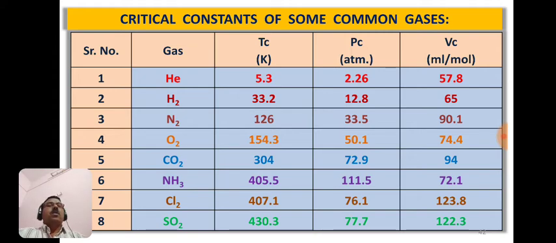The last one here is sulfur dioxide. Its critical temperature is 430.3 Kelvin, critical pressure is 77.7 atmospheric pressure, and critical volume is 122.3 milliliter per mole. So these are some examples of the critical constants of common gases.